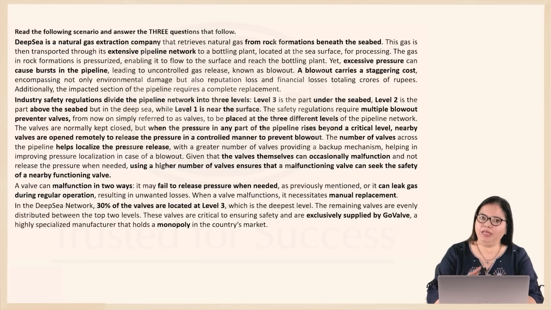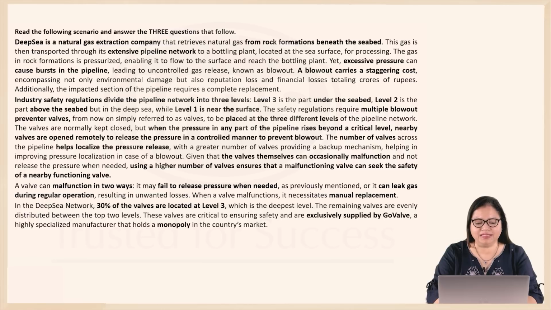When the pressure in any part of the pipeline rises beyond a critical level, the nearby valves are opened remotely to release the pressure in a controlled manner so that the blowout can be prevented. The number of valves across the pipeline helps localize the pressure release. But sometimes the valves themselves can malfunction.